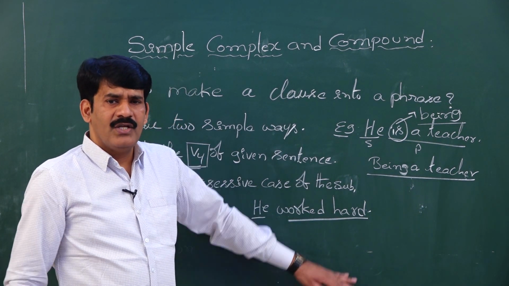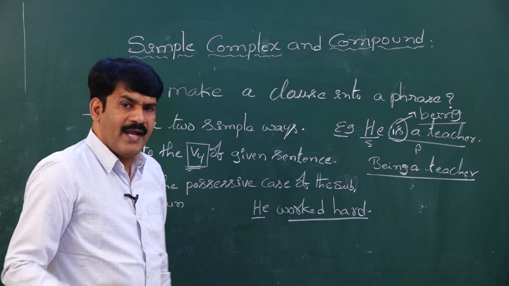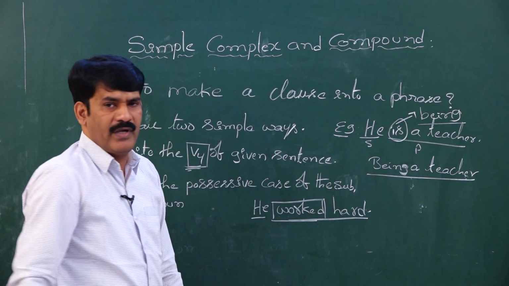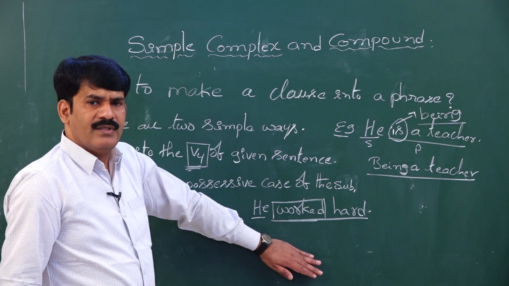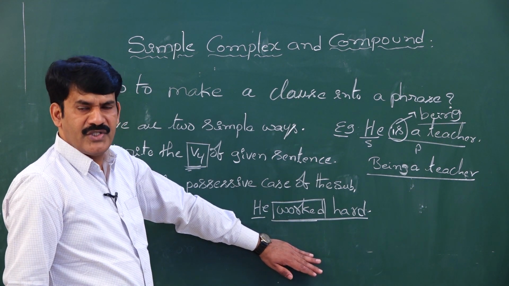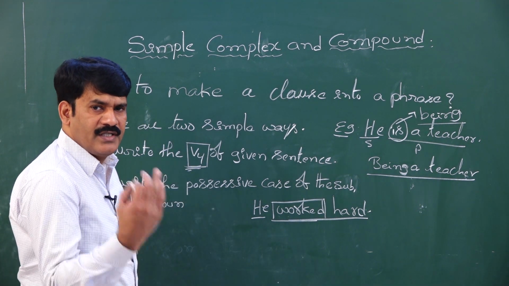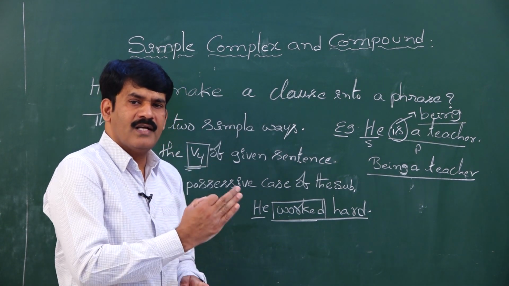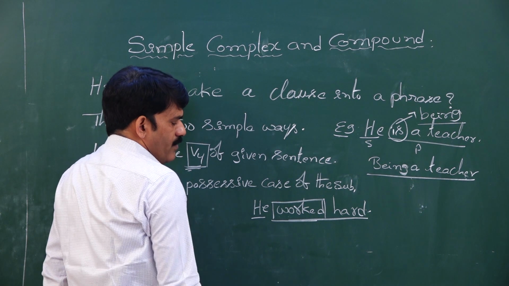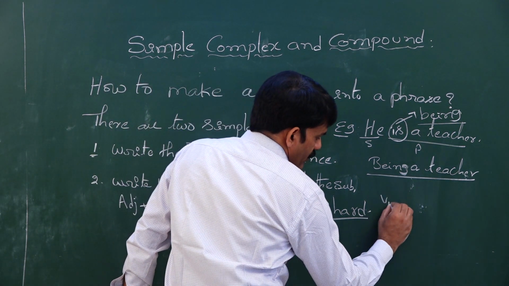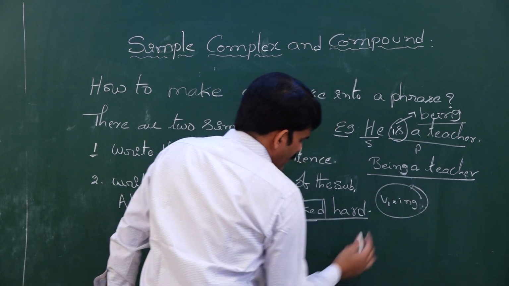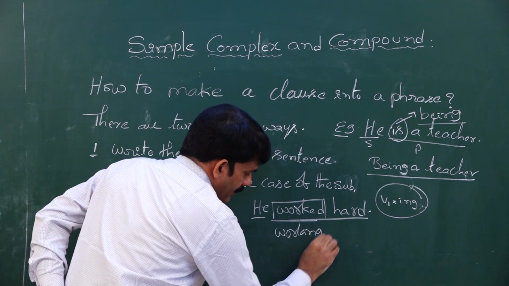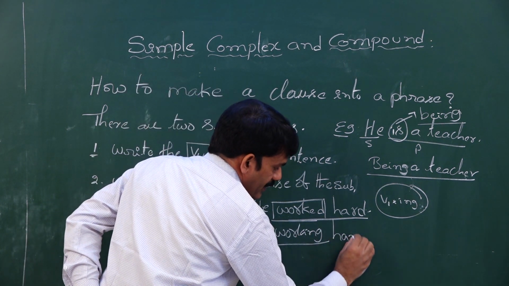When the clause is given, you can write the clause into phrase by writing the fourth form of the verb given. My dear students, this is the easiest way. You try to maximum follow this technique so that you may not make mistakes in your simple, complex, compound sentences while you are converting a compound sentence into simple sentence and complex sentence into a simple sentence. What is the fourth form of work? V4 is nothing but V1 plus ing form. So what is the first form of worked? Work. So work, working, working hard.